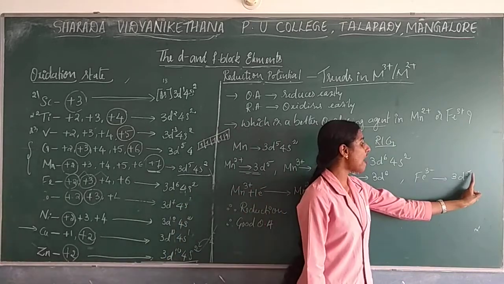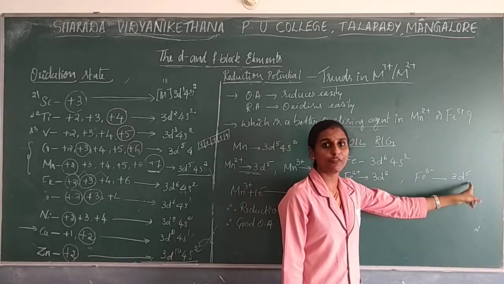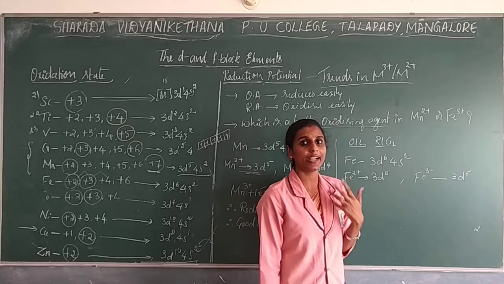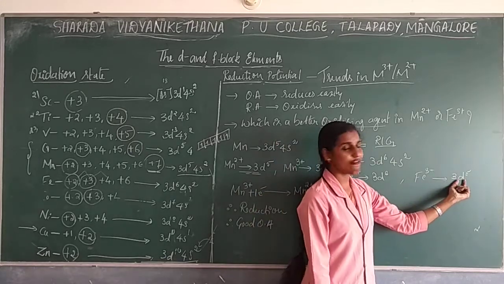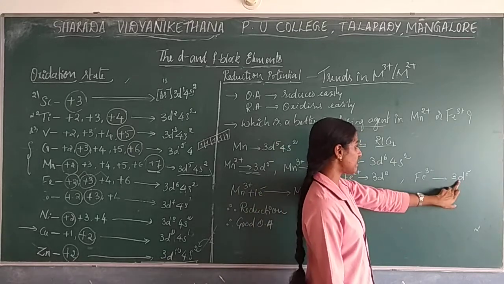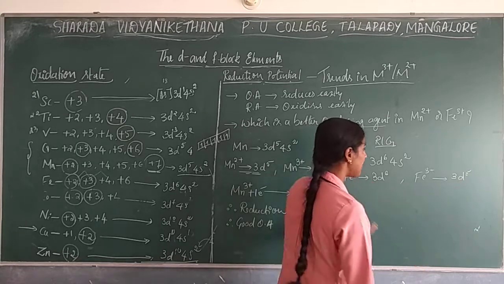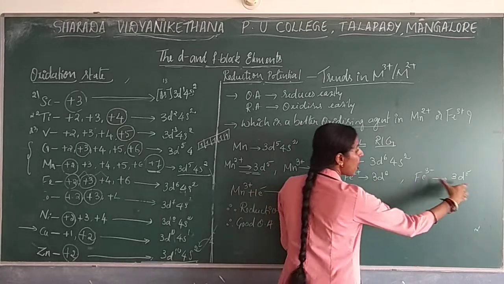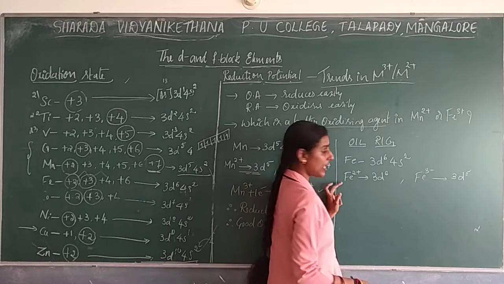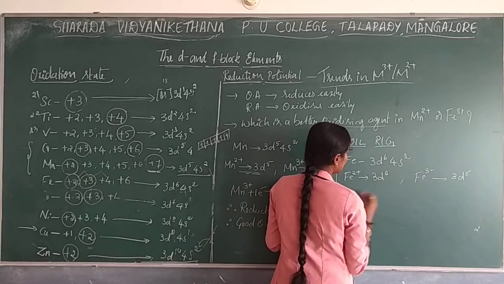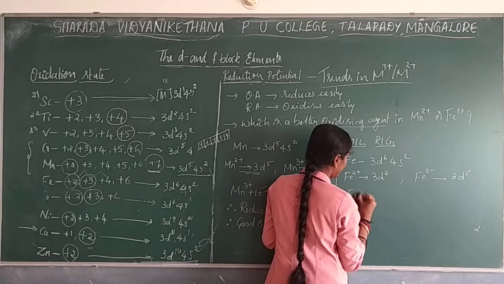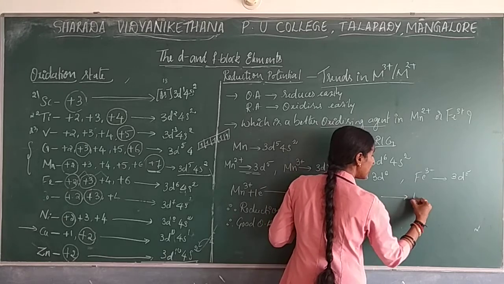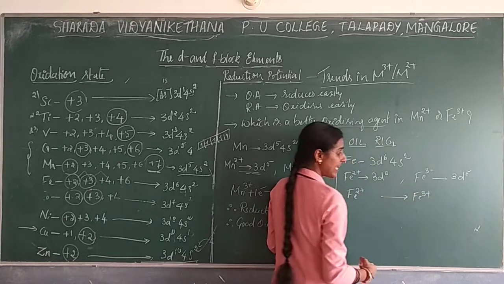Again, half filled will take place, so that is more stable. Either half filled or completely filled will get more stability. So here half filled electronic configuration will take place, so this will have more stability. So instead of this, forming this is a better choice, right? Now the conversion of Fe2+ to Fe3+, how will it take place?